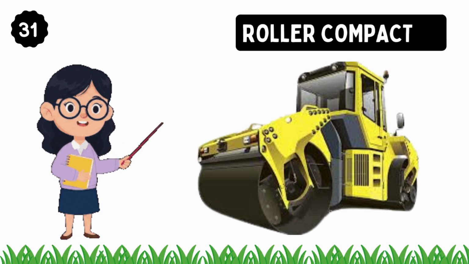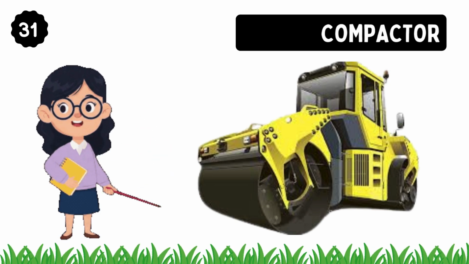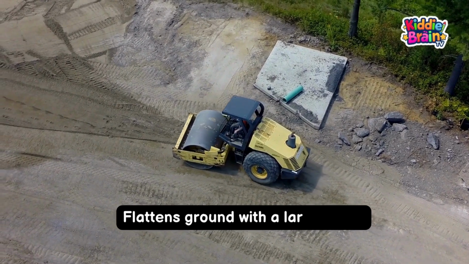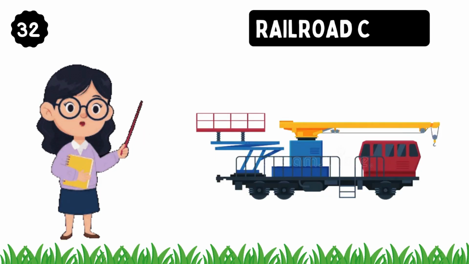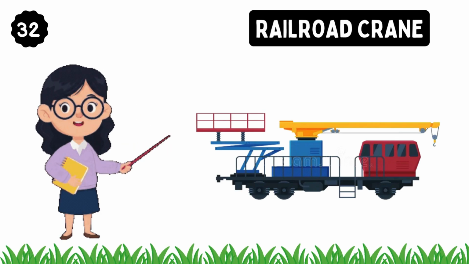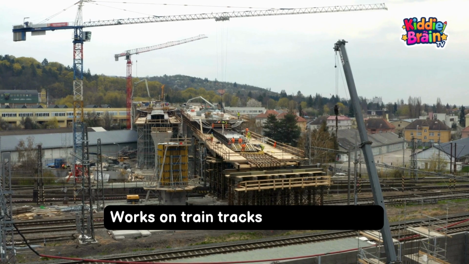Roller compactor. This is a roller compactor. Flattens ground with a large drum. Railroad crane. This is a railroad crane. Works on train tracks to lift materials.